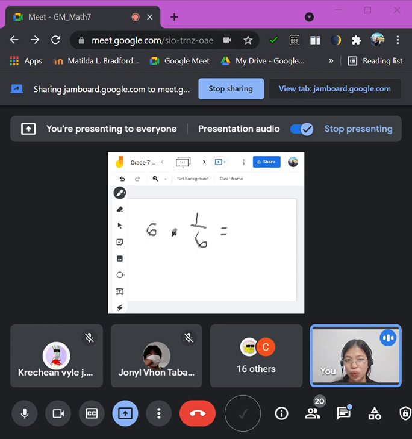So if we multiply them, 6 times 1 is 6, and then 1 times 6 is 6. So that is equivalent to 1. So our multiplicative inverse is always equivalent to 1. Remember, when we flip our given 6 to its inverse, the answer is equivalent to 1. Okay, do you understand, class?